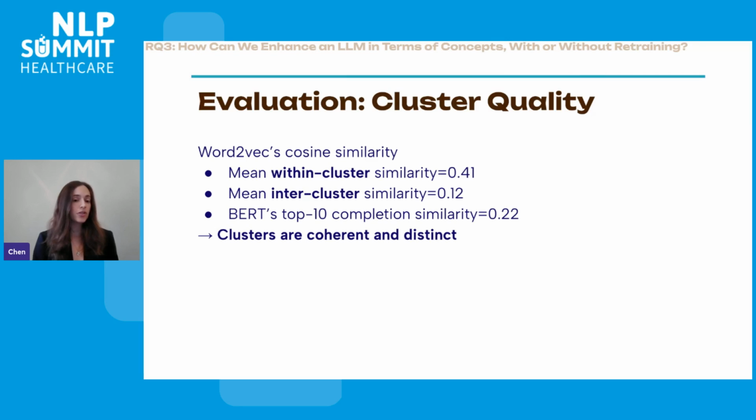And then the mean intercluster similarity, so tokens from different clusters, is 0.12. Just to get a baseline, we also checked BERT's top 10 completion similarity, so the similarity of the tokens in the 10 top ranked completions according to BERT, and this was 0.22. So to conclude, our clusters are both coherent and distinct.